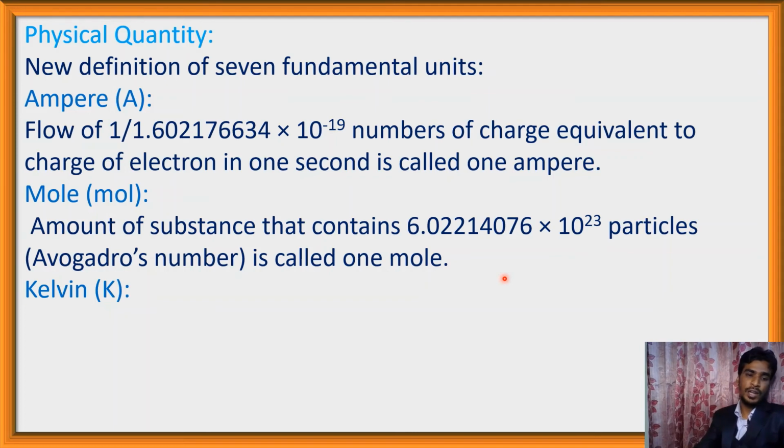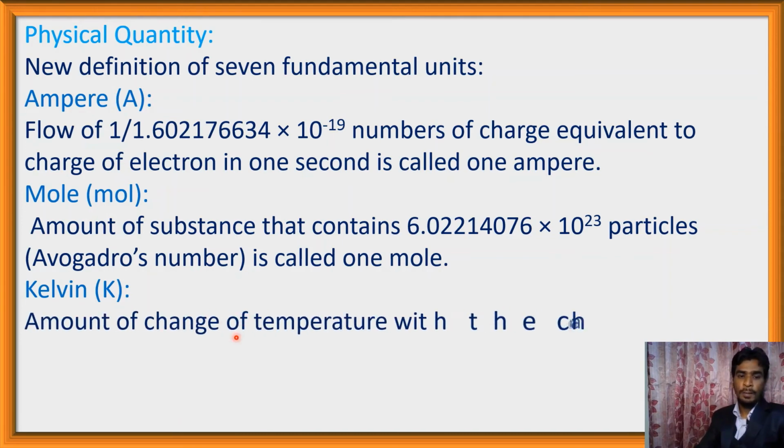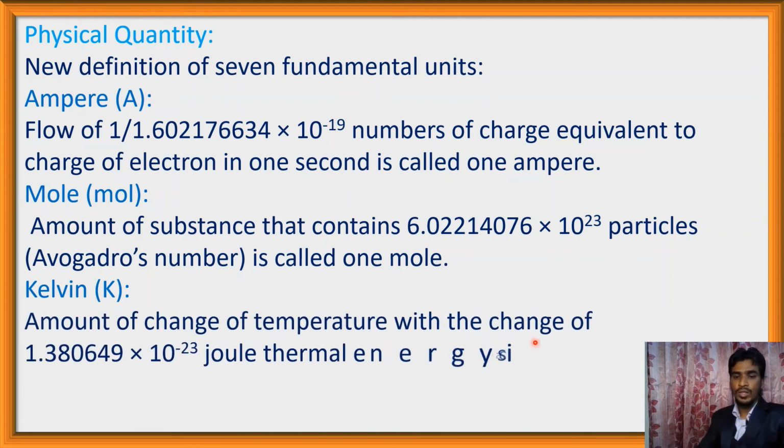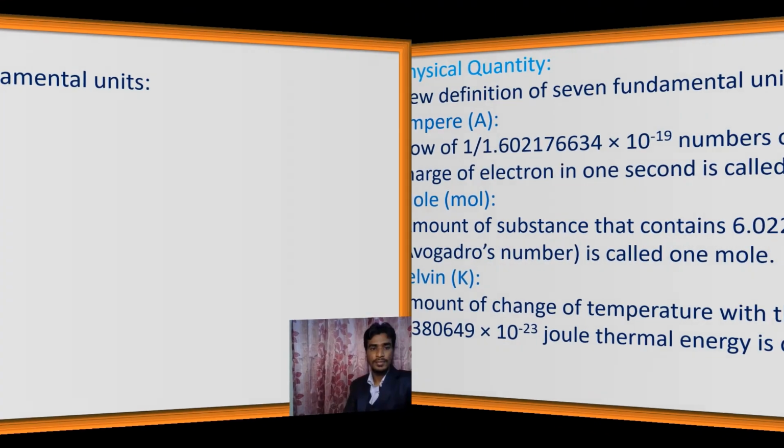Kelvin is the international unit of temperature, and its symbol is capital K. Amount of change of temperature with the change of 1.380649 into 10 to the minus 23 joule thermal energy is called 1 Kelvin. That is, amount of change of temperature with the change of this joule thermal energy is called 1 Kelvin.